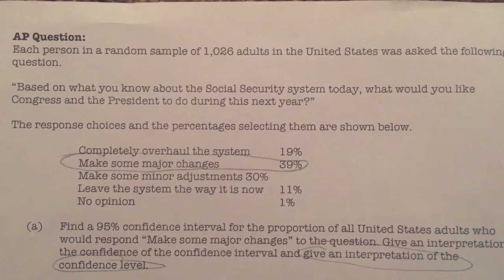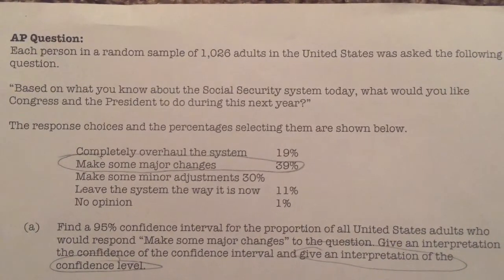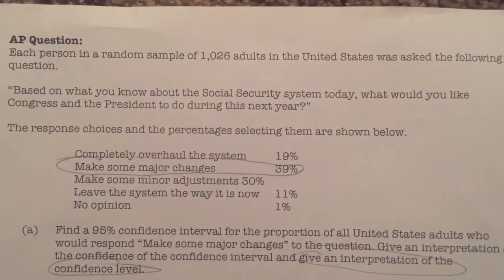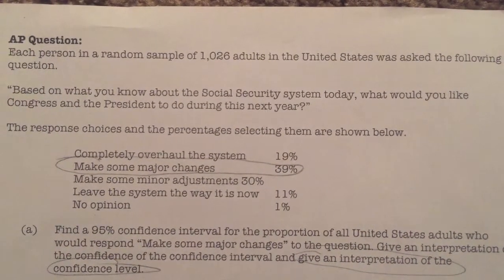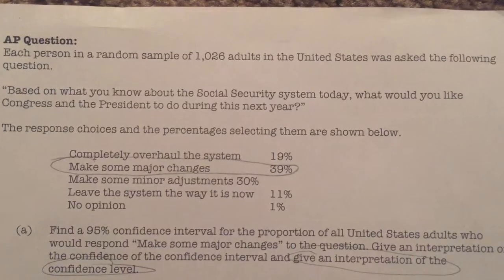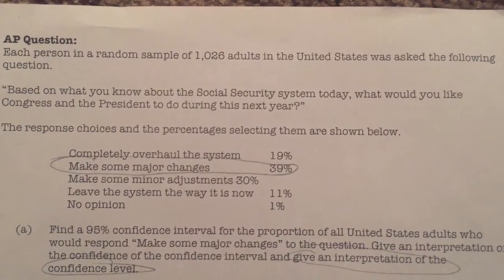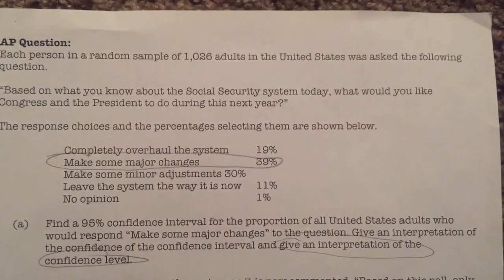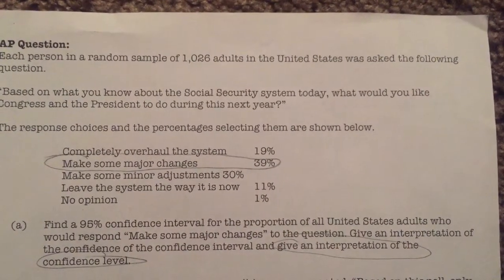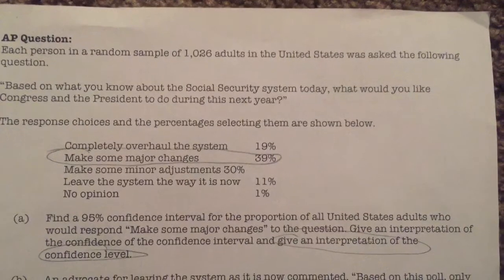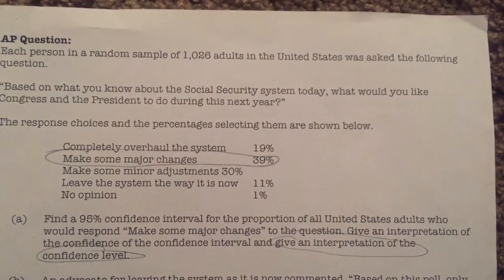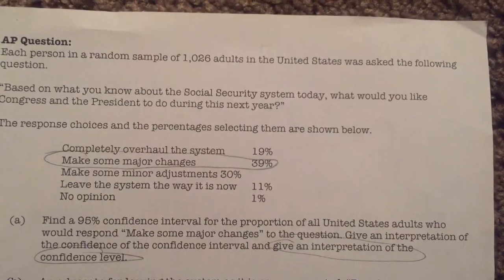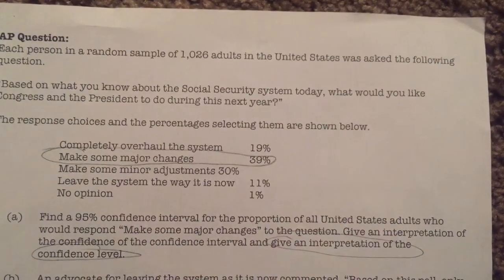The percentages are: completely overhaul the system is 19%, make some major changes is 39%, make some minor adjustments is 30%, leave the system the way it is now is 11%, and no opinion is 1%. A. Find a 95% confidence interval for the proportion of all U.S. adults who would respond, make some major changes, to the question. Give an interpretation of the confidence interval and an interpretation of the confidence level.